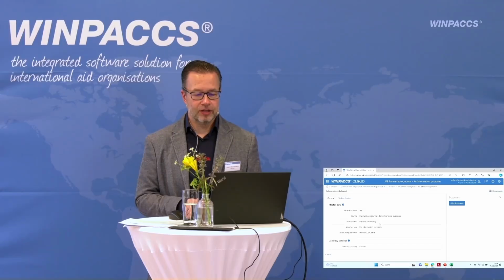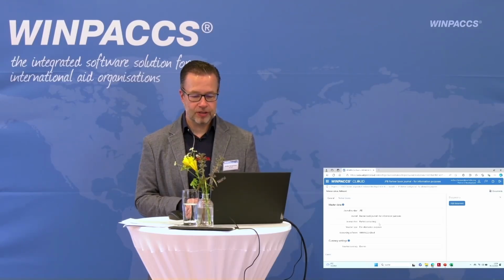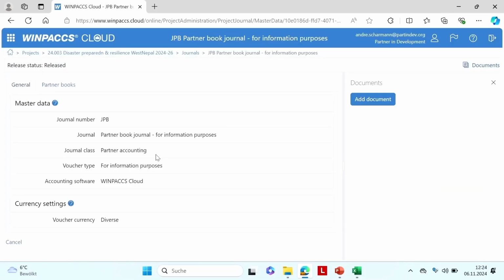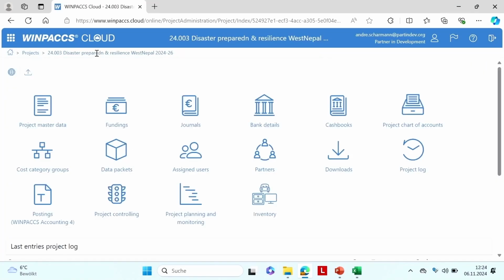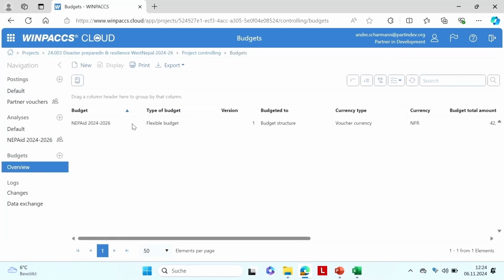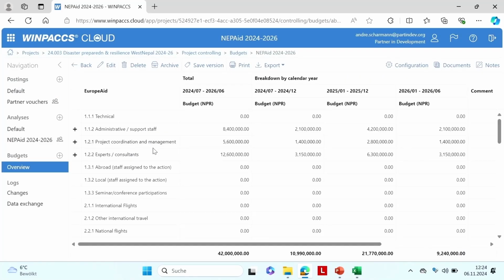Right? Good. Real quick, because time is running fast, I think, I would like to show you the project controlling and how you can look into a budget for your partner, right? So now this is the project, and here's project controlling, and here's a budget for the partner. And here you see the totals for the budget lines where your partner is active, not for anything, but for those where your partner is active. You want to spend in total this amount. And here it's in rupees, or in shilling, or in whatever. It's interesting that this is in rupees.